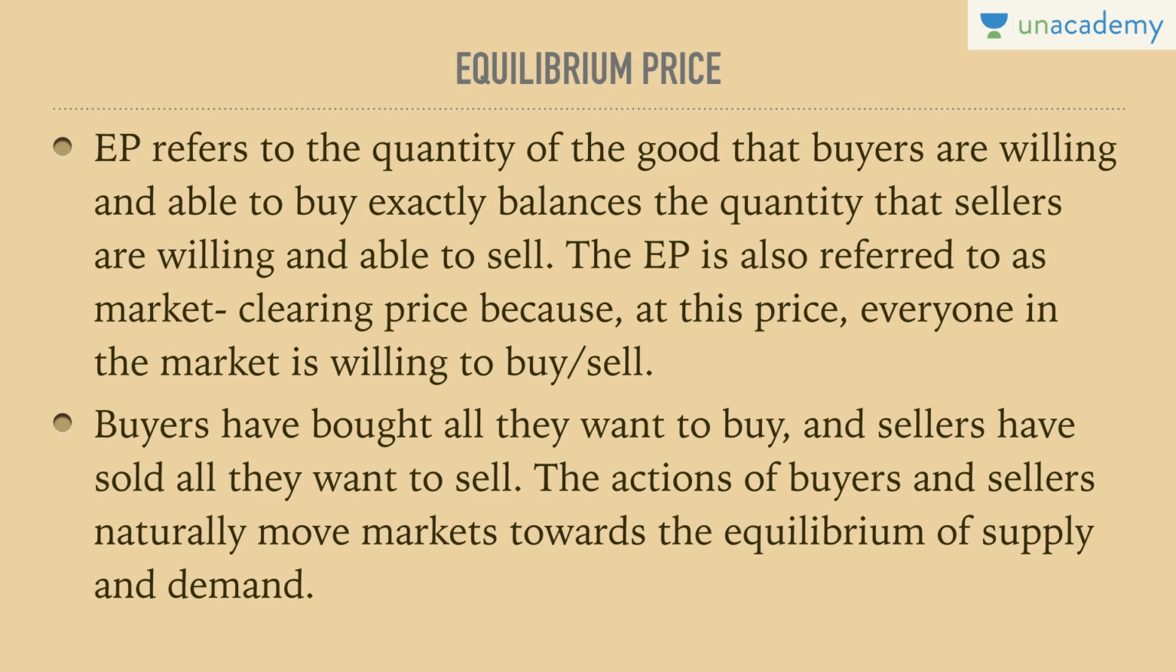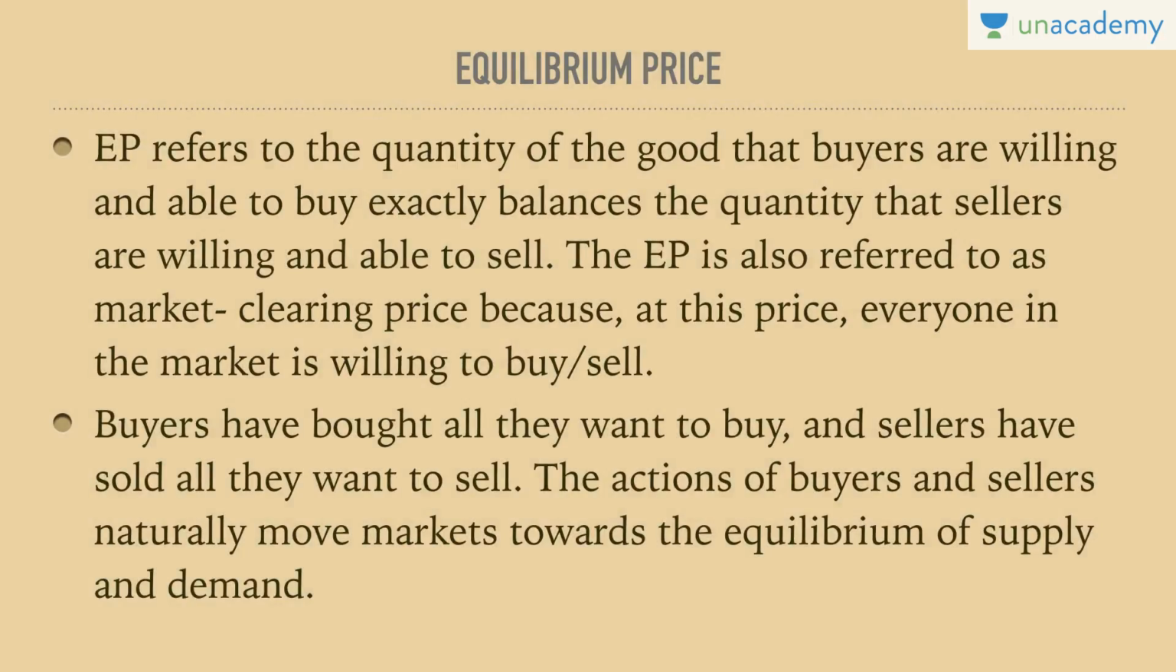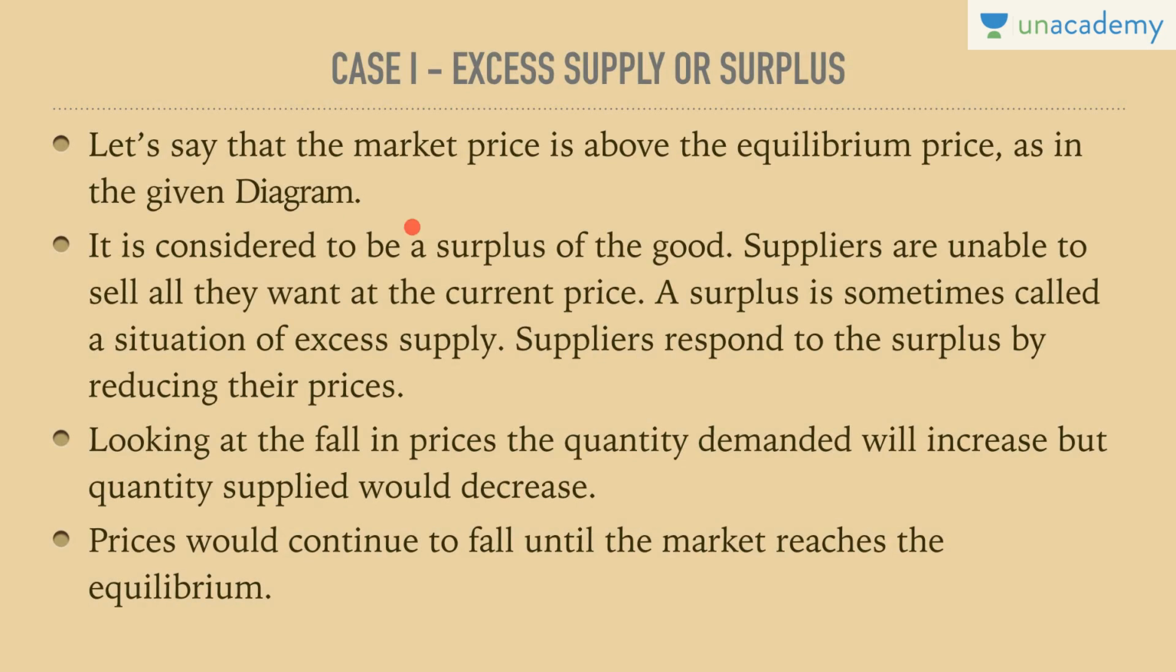The actions of buyers and sellers naturally move markets towards the equilibrium of supply and demand. So having understood this diagram, we come to know that buyers and suppliers go through this curve where they intersect at this point where each one is willing to demand and supply the same quantity. Now, let's take two separate cases. Let's say the case of excess supply or surplus.